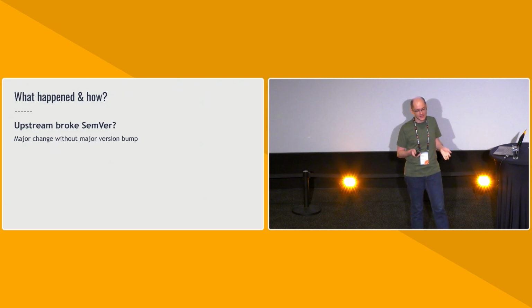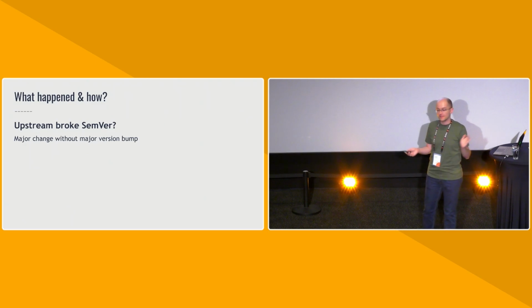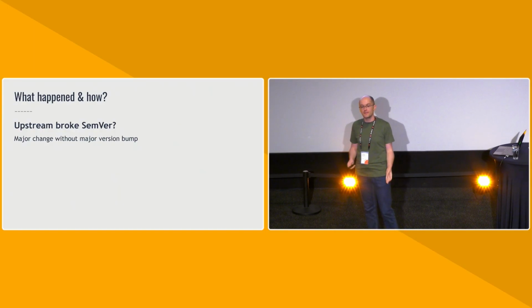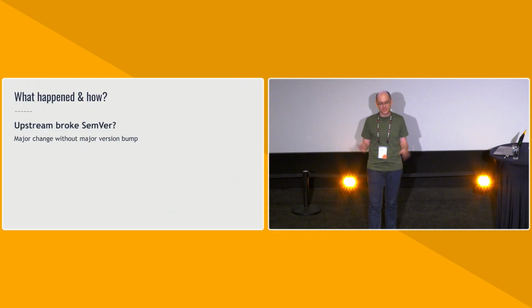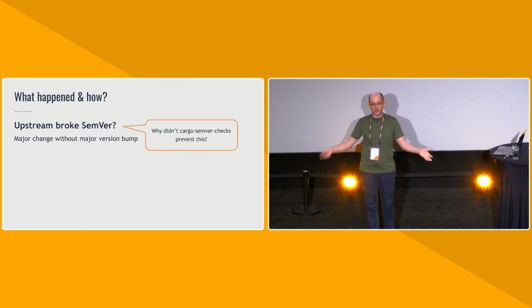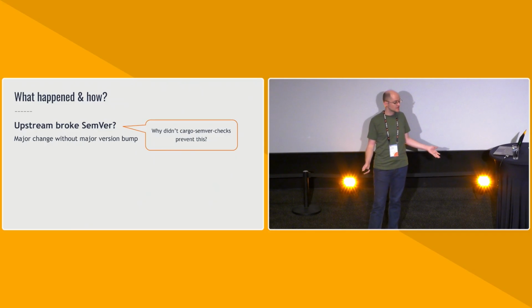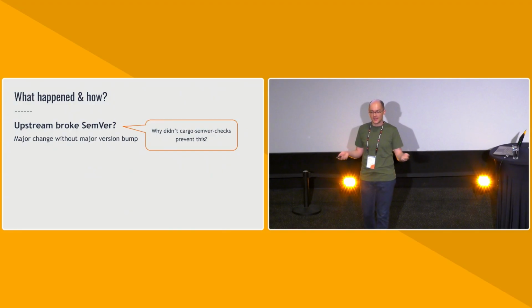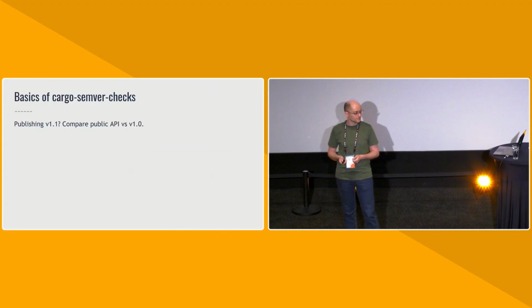The obvious one is that upstream broke SemVer, right? So there is a major change that got shipped in a version release that was not major. Cargo update picked it up, and now the project just doesn't build anymore. Cargo check just fails with some compiler error. The natural question here is, why did cargo SemVer checks not stop this, right? We would have expected that the maintainer ran cargo SemVer checks, and then they decided to move forward.